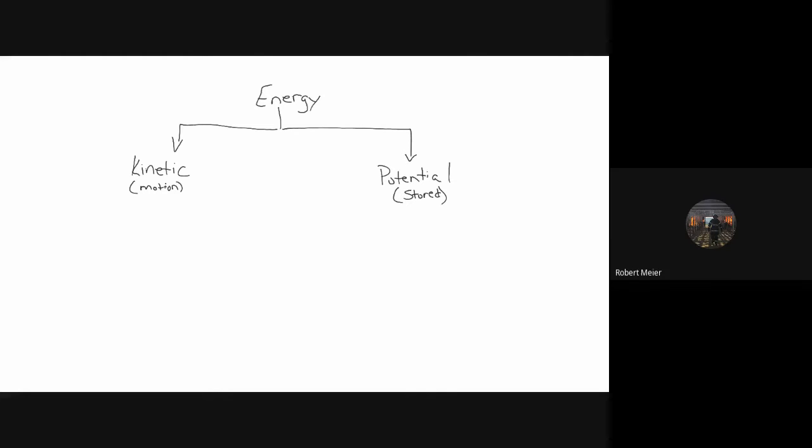Now underneath kinetic energy, there are four main types of kinetic energy. The first one is mechanical. Anything mechanical is like a lever arm moving, a motor, a tire going, or a car moving down the road. It's all in motion. Number two is electrical energy. The electrons in the wires are moving, and that causes your lights to light up. That's electrical energy. Then we have magnetic.